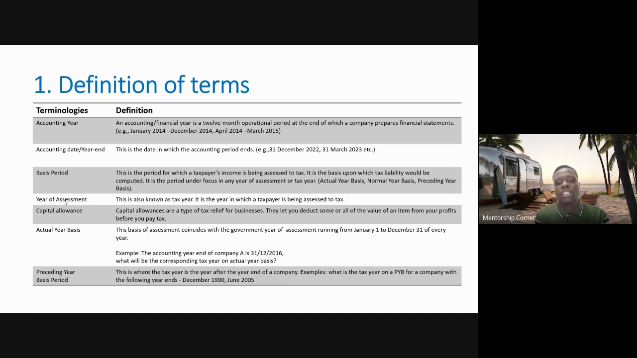So I gave an instance here. The accounting year end of a company, 31st of December 2016. What will be the corresponding tax year on actual year basis? So I'm asking that question now. Anybody? For a company that has 31st of December 2016 as its accounting year end, what will be the year of assessment?